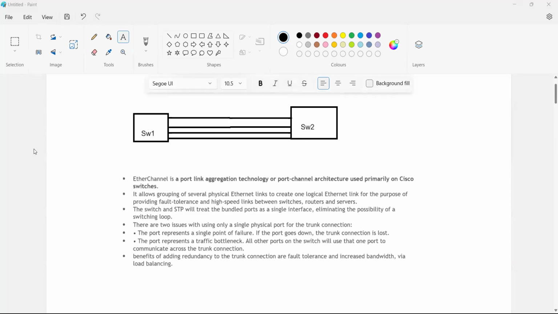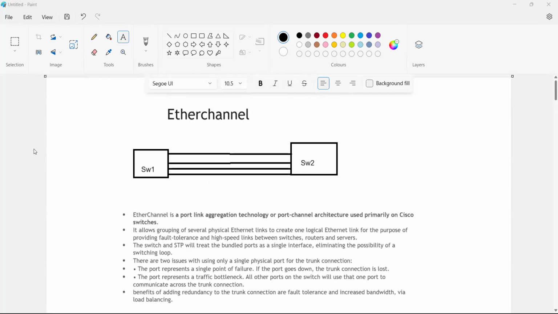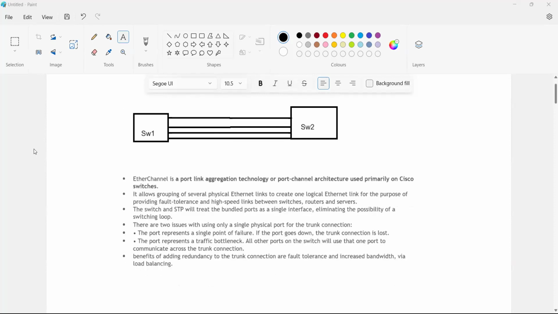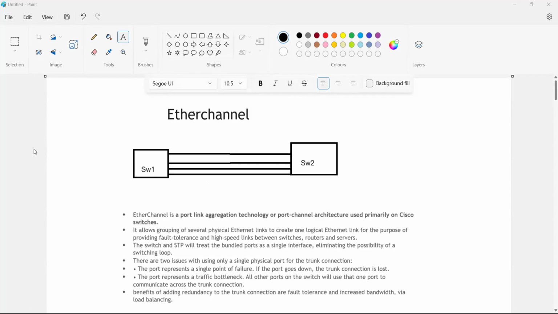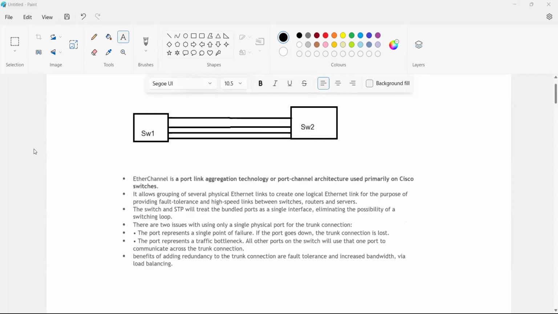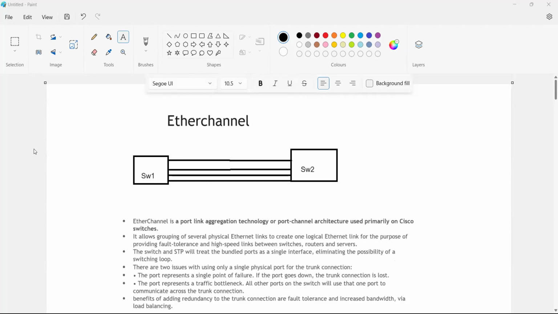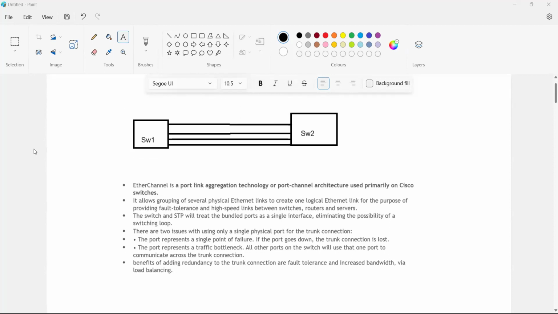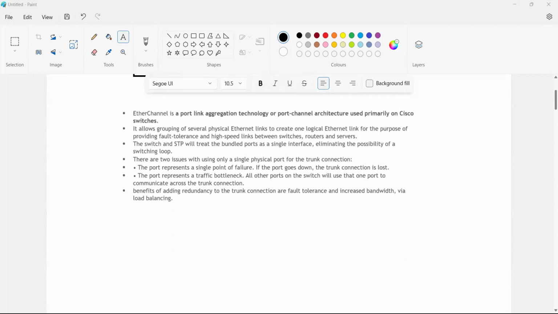There are two ways we can configure it. One is manually, where we assign the EtherChannel, and the other is dynamically, where the EtherChannel is assigned dynamically. In dynamic, we have two types: PAgP and LACP. Let's discuss more.